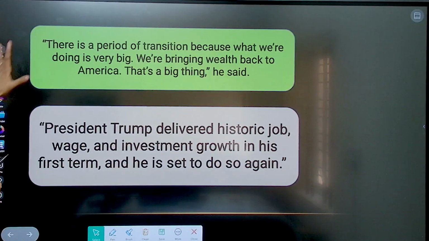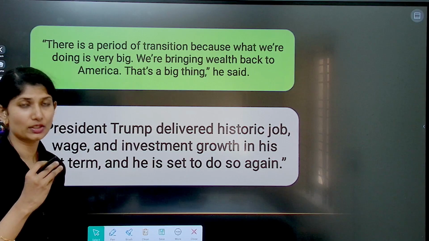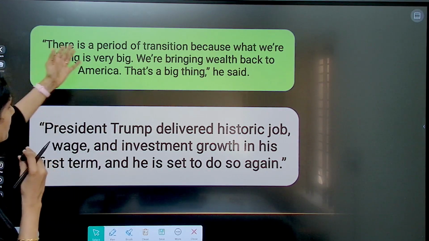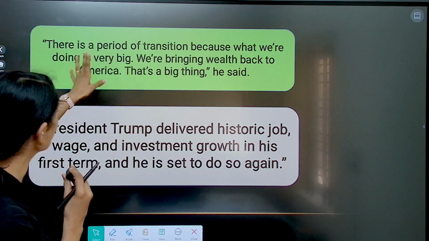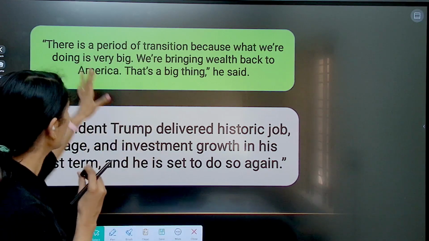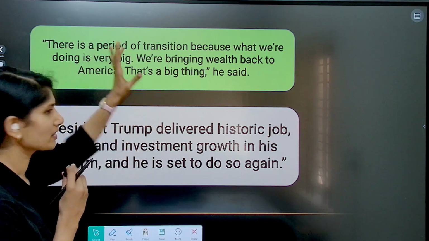Look at this. This is what Trump says with regard to his rising tariff. This is a period of transition because what we are doing is very big. We are bringing wealth back to America, and that's a big thing.